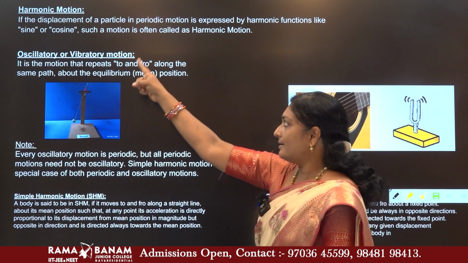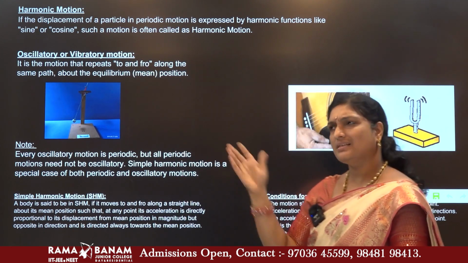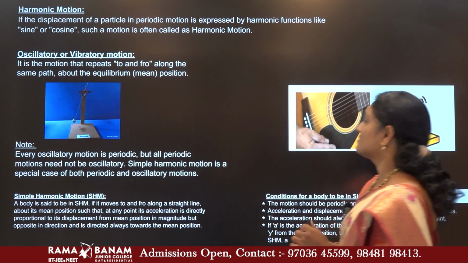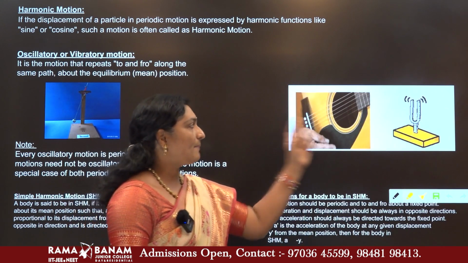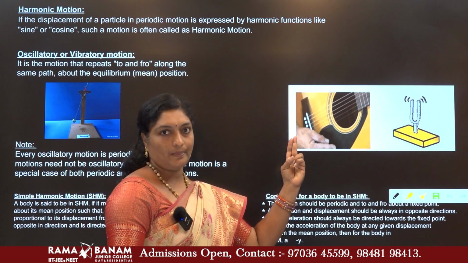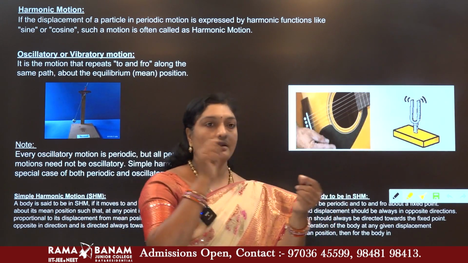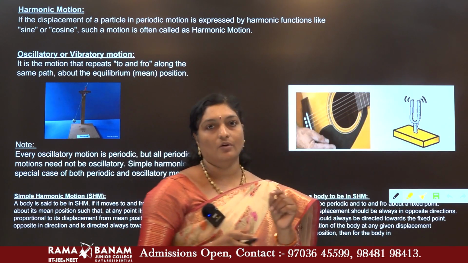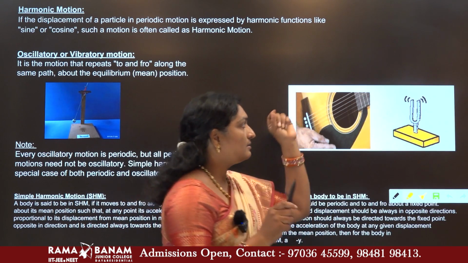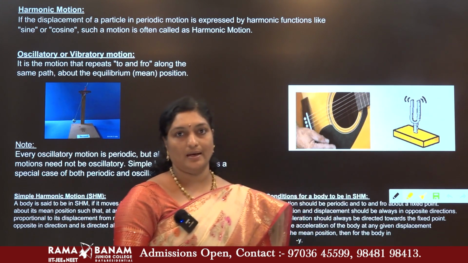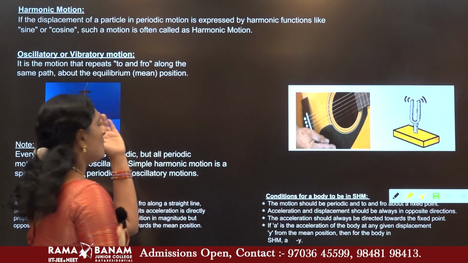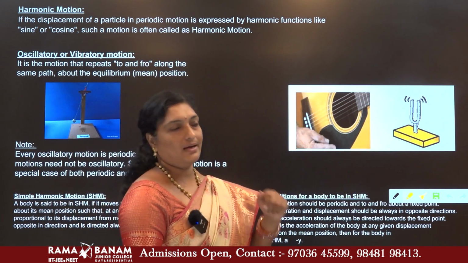Let us also understand what is vibratory motion. In the same way, if the strings of a guitar are pulled and released, then the string starts vibrating. Even if the prongs of a tuning fork are struck by a rubber hammer, the prongs will start vibrating. What makes the difference between oscillatory and vibratory?